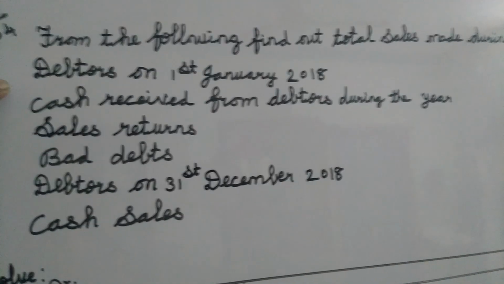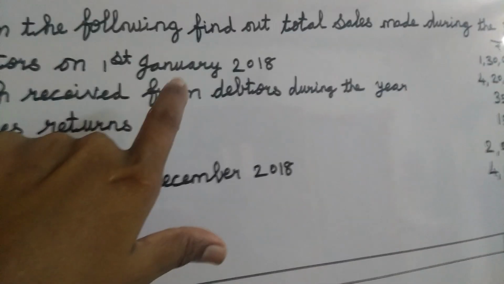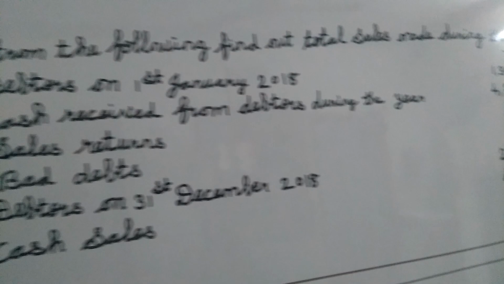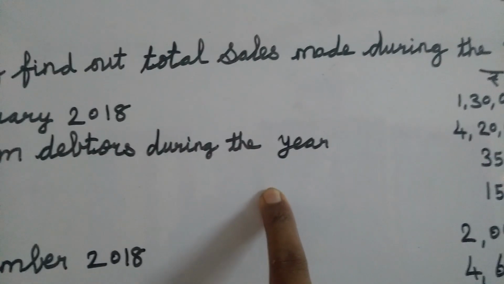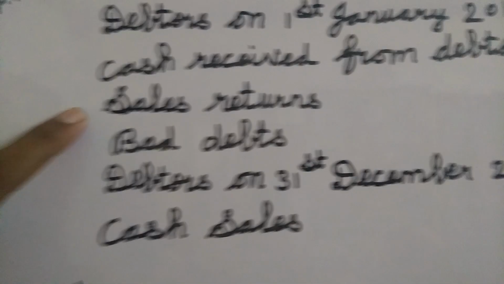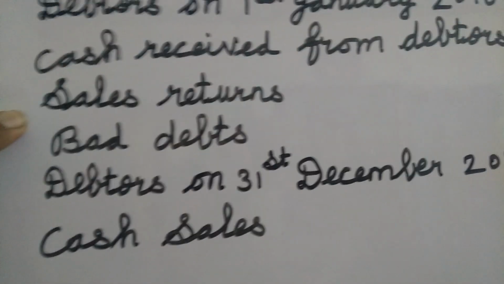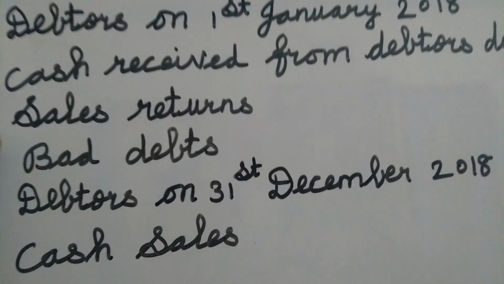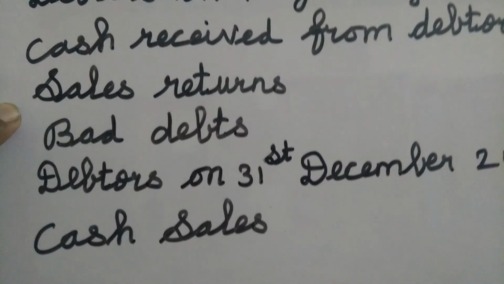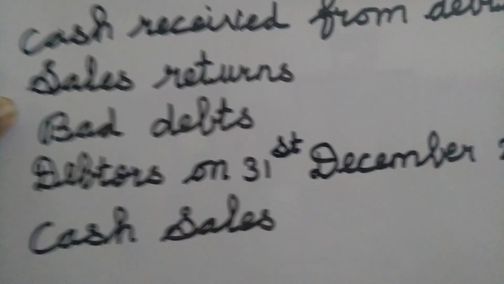Debtors on 1st January 2018, that is the opening debtors value. Cash received from debtors during the year: during this financial year, how much cash was received from debtors? That value is given. Sales return: sales returns mean we already sold certain goods to our customer, and for some reasons they returned the goods to us. So we consider that here as sales return or return inwards. Both terms are the same, right?